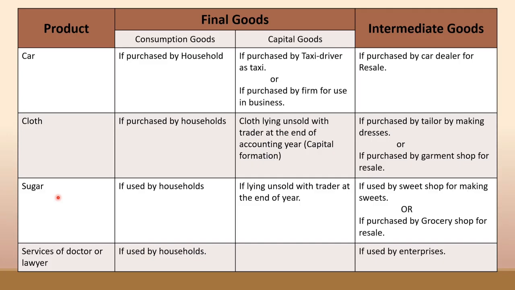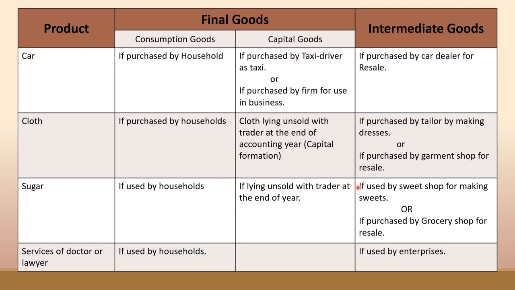Same, if this sugar is purchased or used by a household, then it comes under the category of consumption goods. On the other hand, if this sugar is lying unsold with the trader at the end of the year, then it is known as capital good.